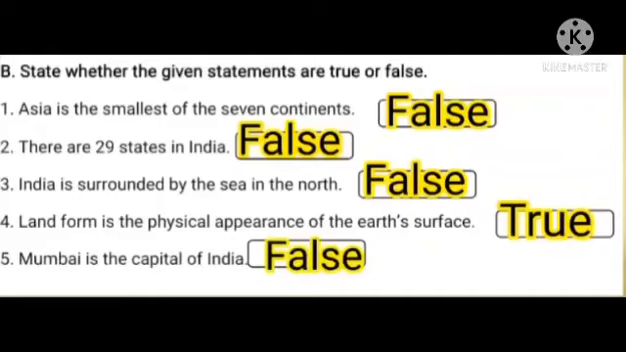Okay, the first one. Asia is the smallest of the 7 continents. The answer is false, because we know Asia is the largest continent in the world. So here the sentence, the smallest of the 7 continents, is false.